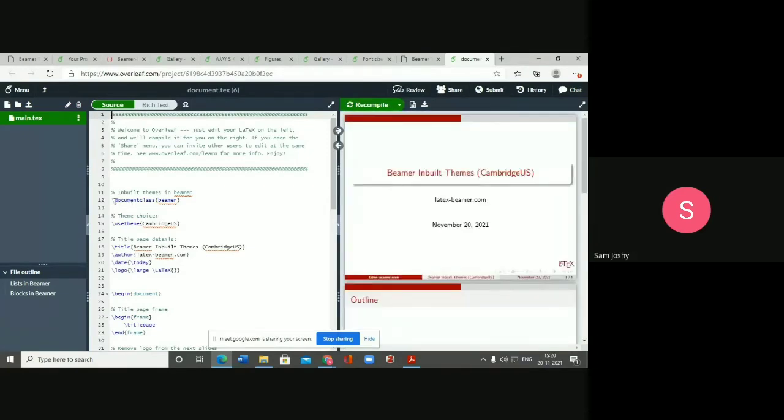So here we can see \documentclass{beamer}. Earlier, I told you about article, which was used for making journal articles, but beamer is the document class used for making presentations, that is, making slides. So hereafter, I will be calling slides frames. Here they have used the theme CambridgeUS, and we have the title, as you can see on the right side, Beamer inbuilt themes CambridgeUS. Okay. If I want to make any changes, I just need to type in whatever I need. Okay, Beamer sample, say anything like that.